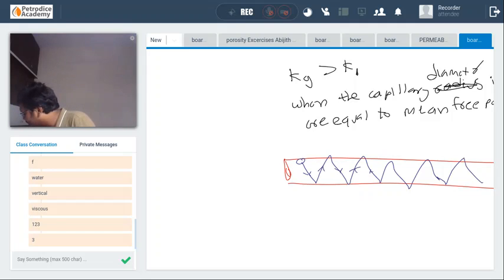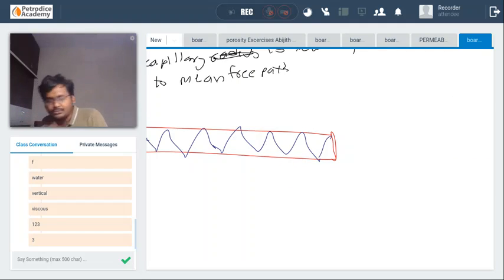Thus the time to reach from one point to another point will decrease drastically, thus showing higher permeability. Okay, guys.